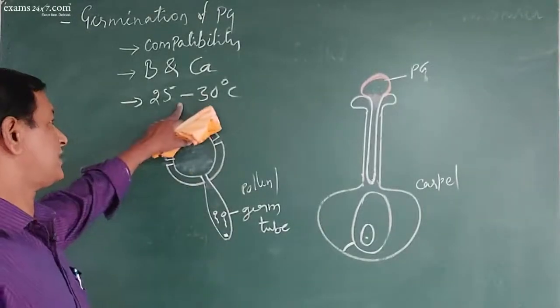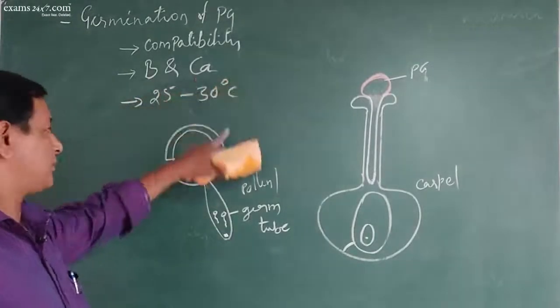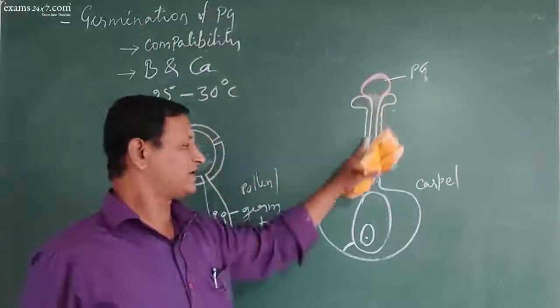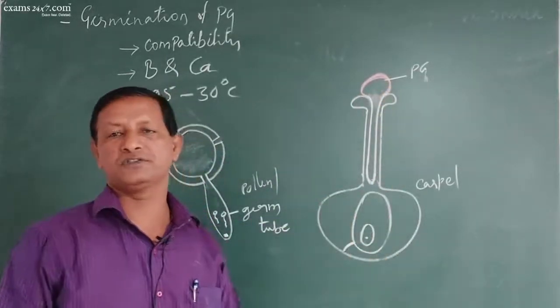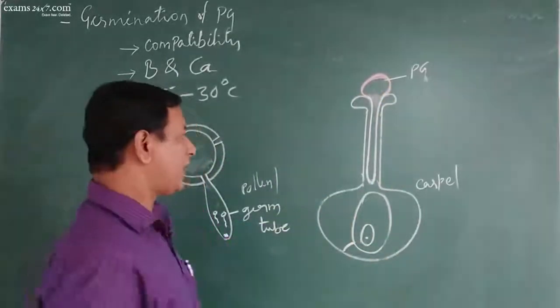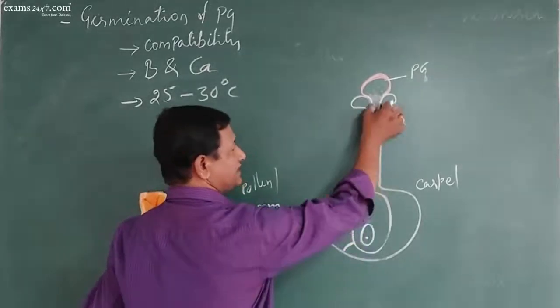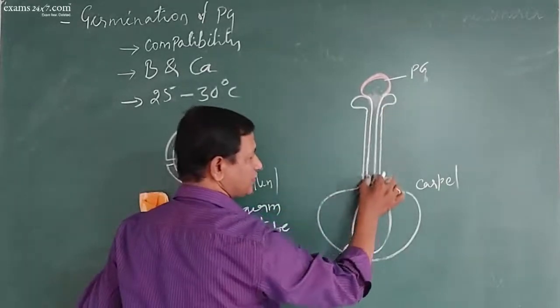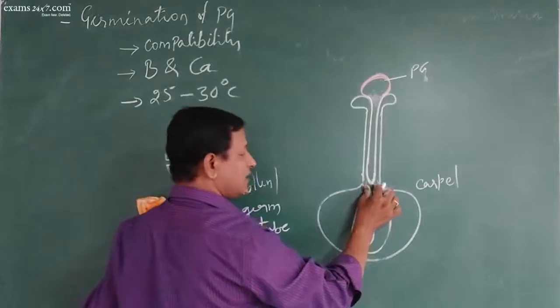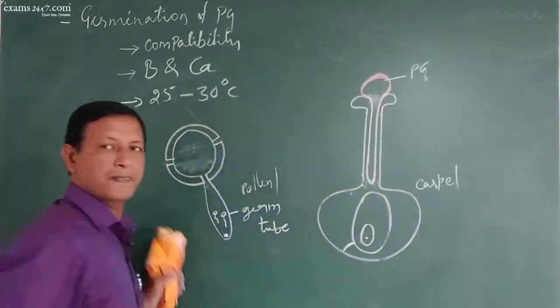At this temperature, with these contents, the pollen grain will germinate very comfortably on the stigma. Now the style has tissue. The pollen tube will pierce the tissue of the style and enter the ovary.